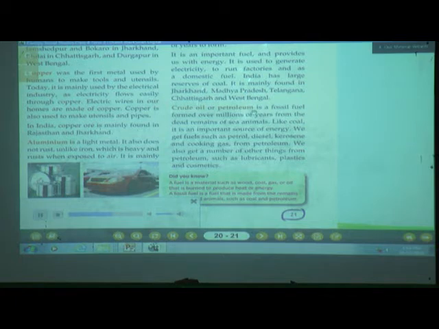Crude oil or petroleum is a fossil fuel formed over millions of years from the dead remains of sea animals. Like coal, it is an important source of energy. We get fuels such as petrol, diesel, kerosene and cooking gas from petroleum. We also get a number of other things from petroleum such as lubricants, plastics and cosmetics.